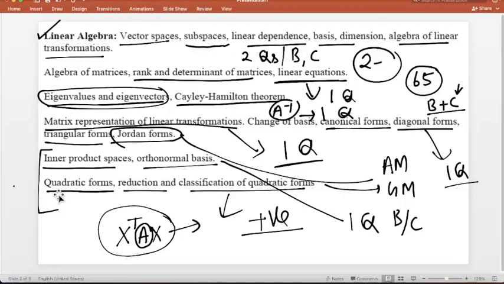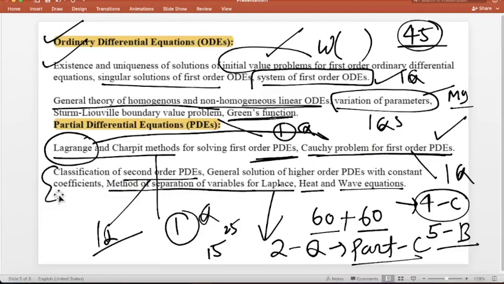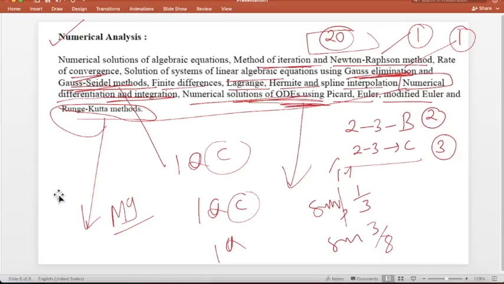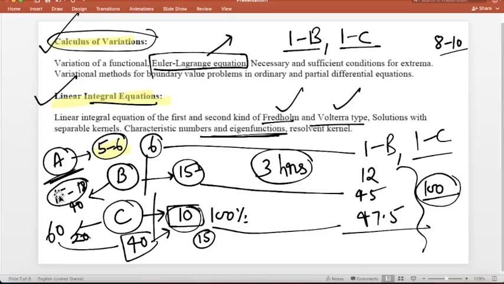One, please focus on the accuracy: real analysis, linear algebra, complex analysis, algebra means modern algebra, and then ordinary and partial differential equations, that is the differential equation, then numerical analysis, calculus of variation, linear algebra. These papers are more than enough to qualify the exam.